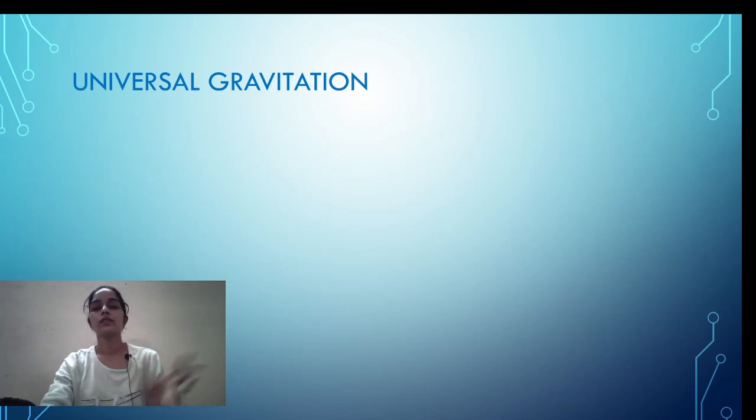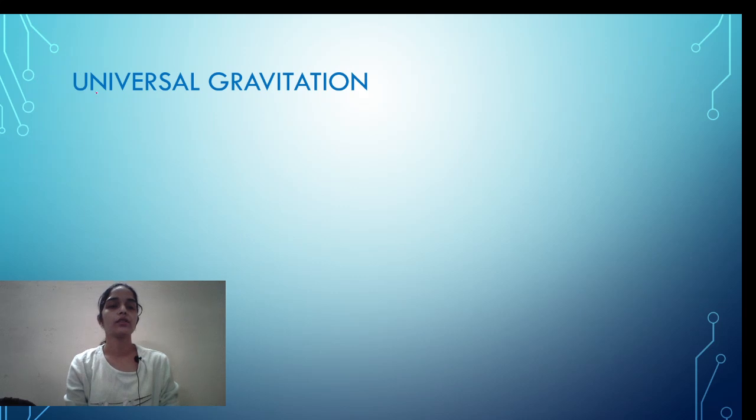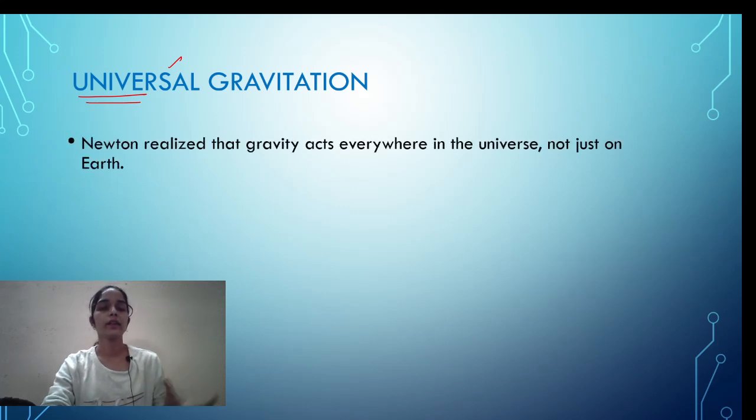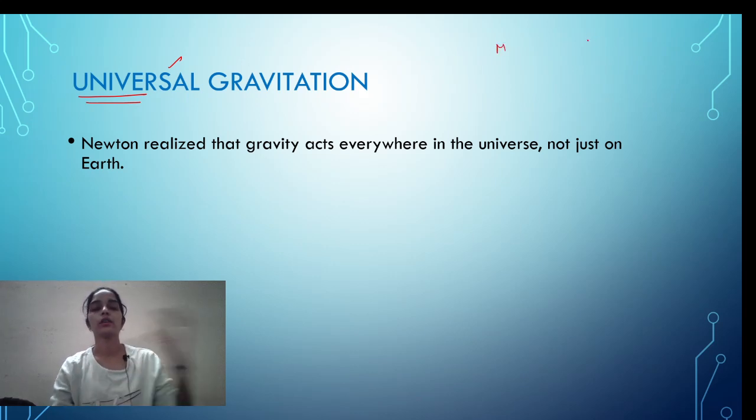Why is the word universal given to it? Because this gravitation is valid all over the universe. Newton realized that gravity acts everywhere in the universe, not just on the earth. It is not acting only on the earth's surface but everywhere, whether you are going to the moon or to any other planet, Mercury, Venus or any other, between the stars, between the galaxies. Anything you can assume in our universe is acted on by universal gravitation.